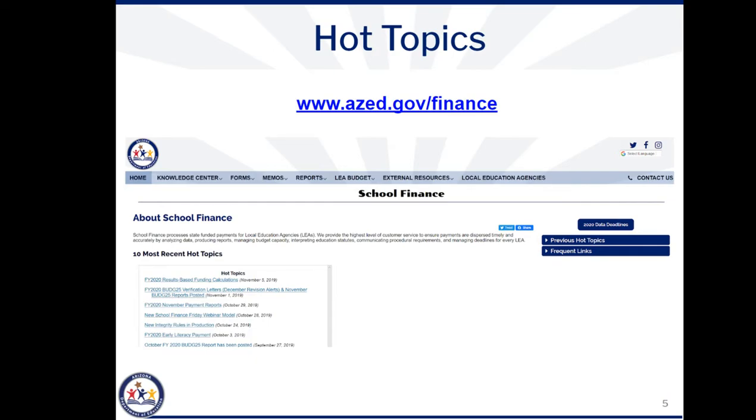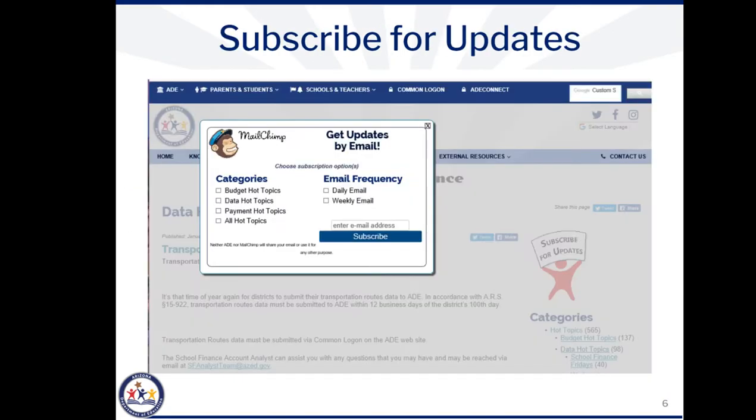Again, the home page for the School Finance website is at the top of the screen here, and you'll see the Knowledge Center and Memos tabs on the light blue bar near the top of the screen, which were mentioned on the previous slide. The School Finance homepage also houses the 10 most recent hot topics. These announcements are posted by the different divisions within school finance, and you can subscribe to receive alerts when a hot topic is posted. To do so, please visit our website and click on any hot topic in the list on the left. When you do that, the screen in the background will appear, and you'll need to click on the red icon holding the Subscribe for Updates sign.